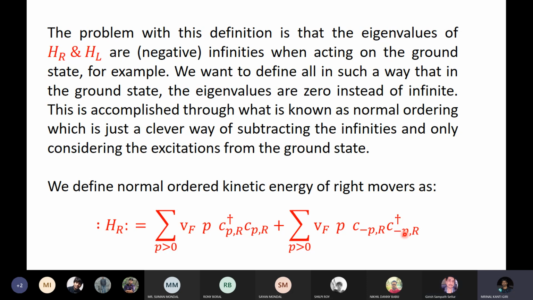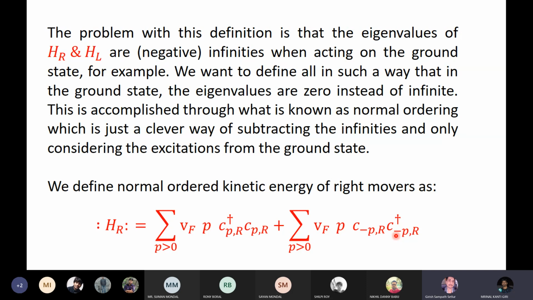If p is greater than 0, minus p is what? Minus p is negative. Minus p is less than 0.